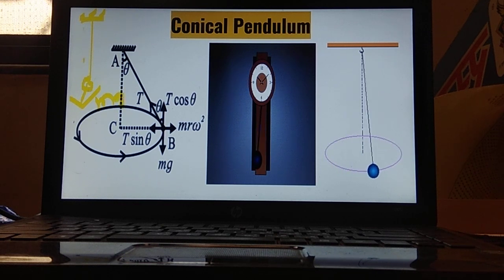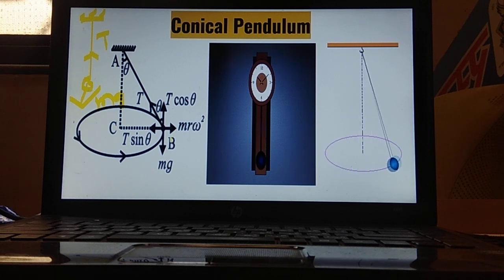At the same time, the tension force or normal reaction force will be created in the opposite direction. Now try to see this. Whenever the bob is moving in a circular manner, the bob's weight will be felt in a downward direction. Similarly, tension will be felt, but it will be felt in the opposite direction.